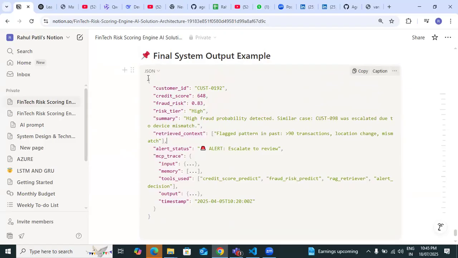So it will detect that this is high fraud probably detected, similar to some cases. So you do not have to review it, it gives you the alert. It means something fraudulent is happening on that particular date, for that particular customer ID.